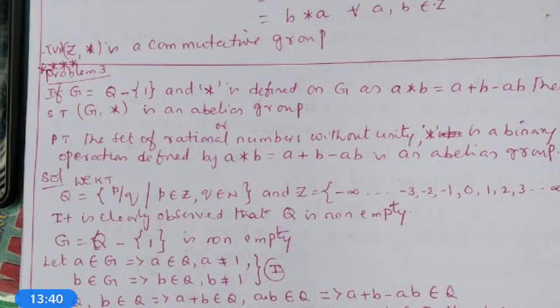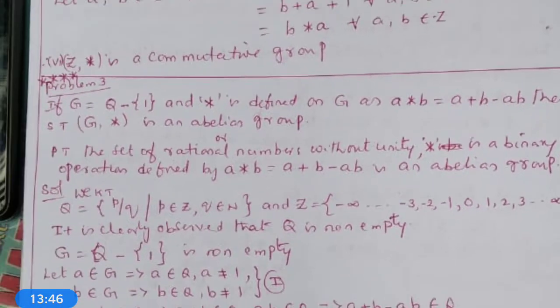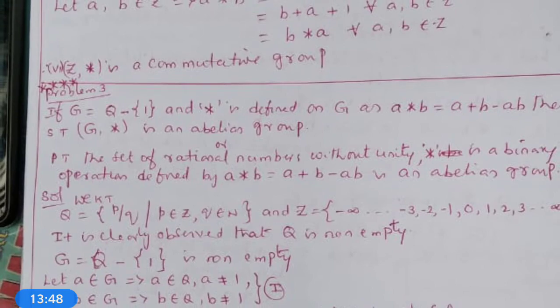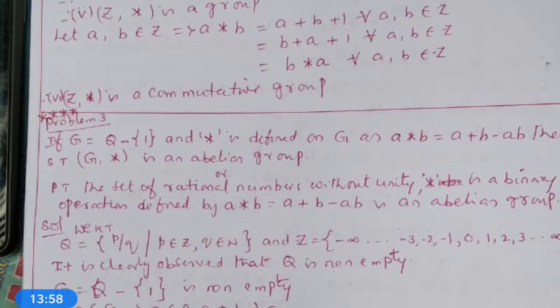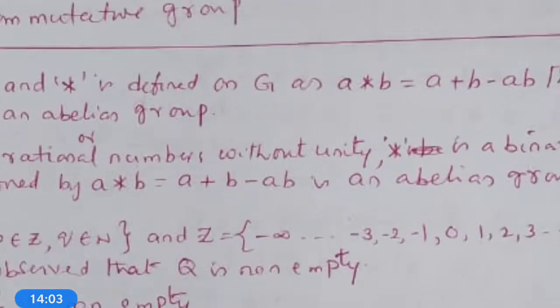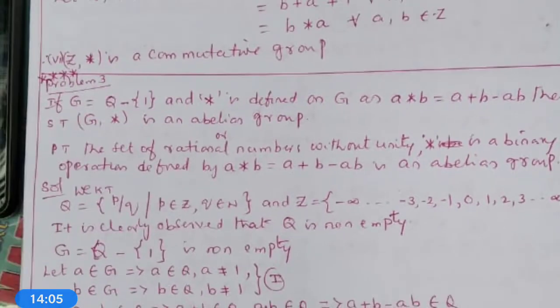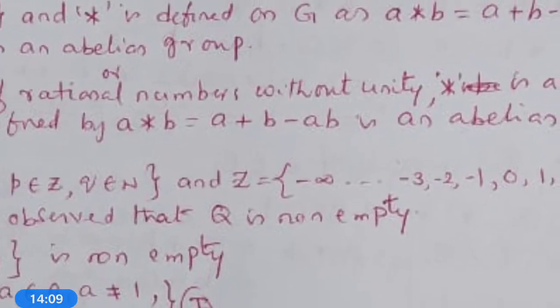If G is the set of rational numbers without unity, and star is a binary operation on G defined by A star B is equal to the product of the numbers subtracted from the sum of the numbers. What is the sum of the numbers? A plus B. What is the product of the two numbers? AB. So, AB is subtracted from A plus B. Therefore, A star B is equal to A plus B minus AB. Then show that (G, *) is an abelian group.